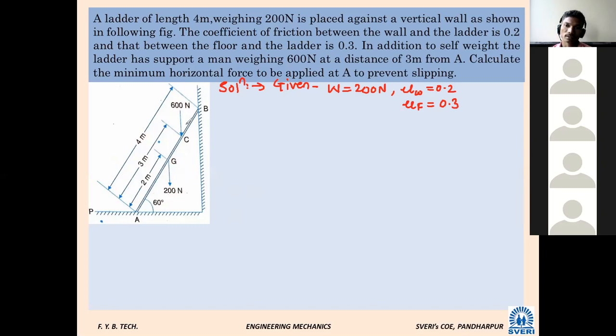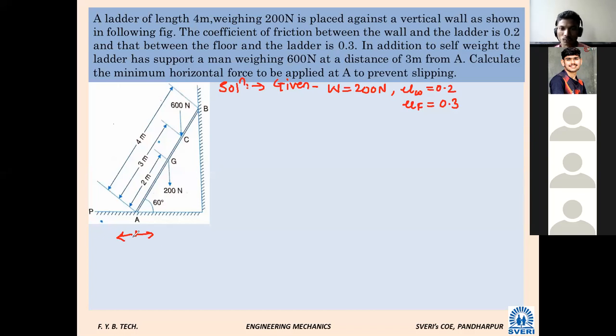But at point C there is a man who is standing on that ladder. At what distance is he from A? 3 meter. So काय होतोय? If this ladder is going to slide, हा A point कुणीकडे जाईल? Whether it will go towards right or towards left. Towards left.